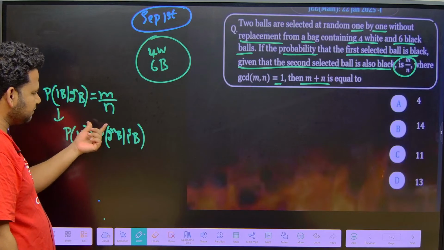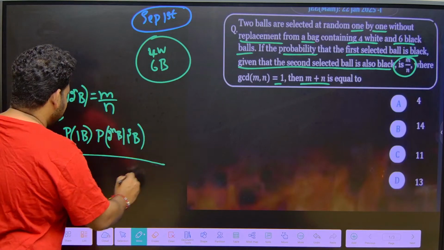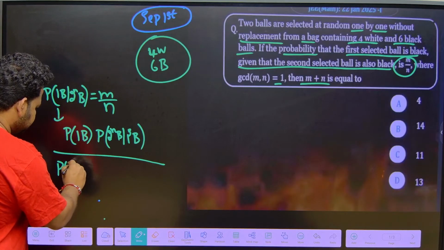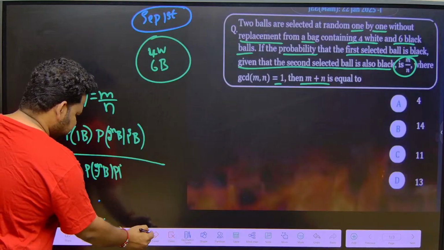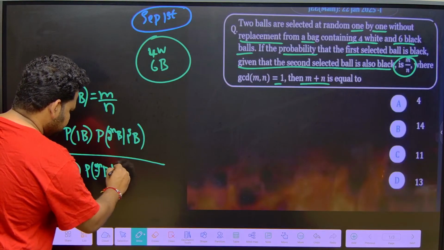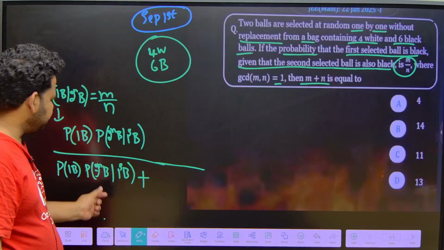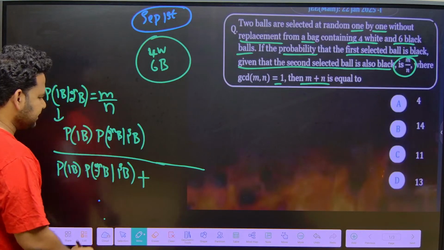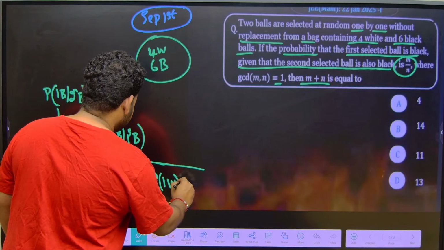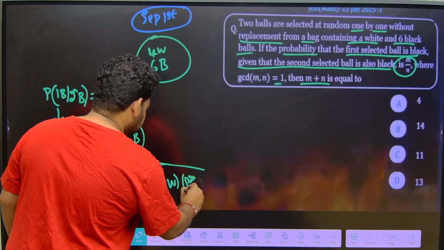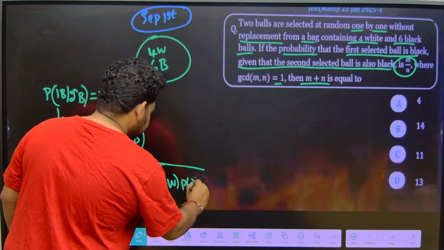So, the denominator is the same thing: probability of first being black into probability of second being black given that first is black, plus, if I take first as white instead of black, probability of first being white into probability of second being black given that first is white.